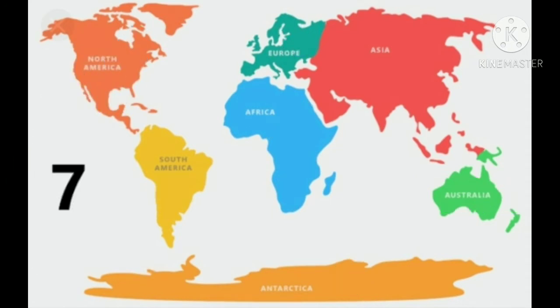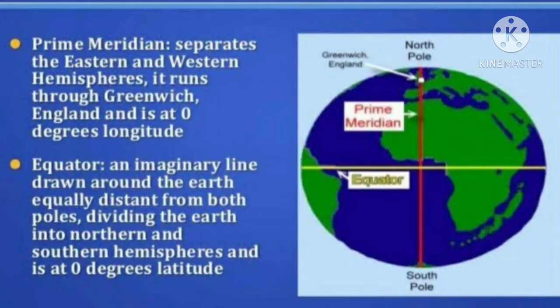Now, a very simple technique. There are 7 continents, and around India there are 7 countries. The prime meridian and equator play a very important role to divide the earth into eastern and western, northern and southern hemispheres. The prime meridian separates the eastern and western hemispheres.